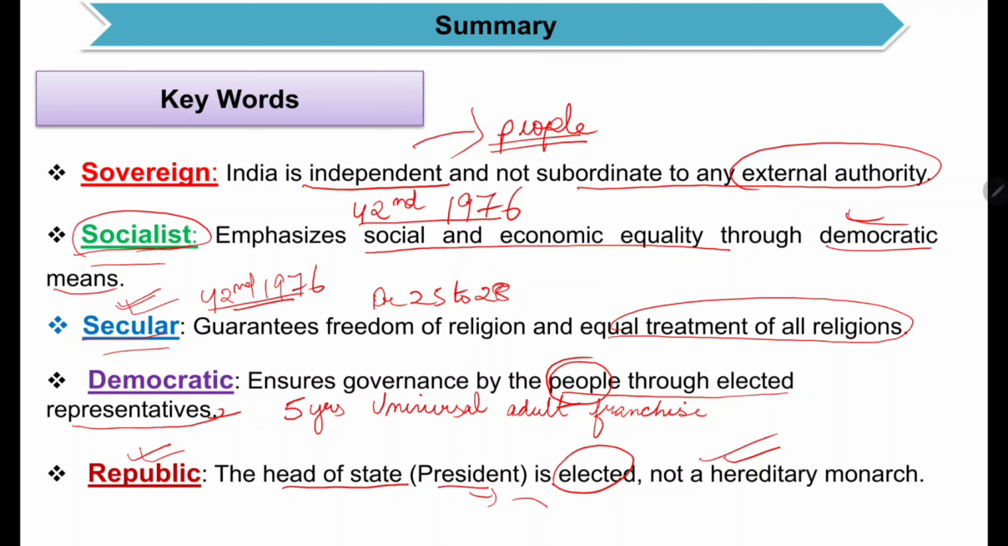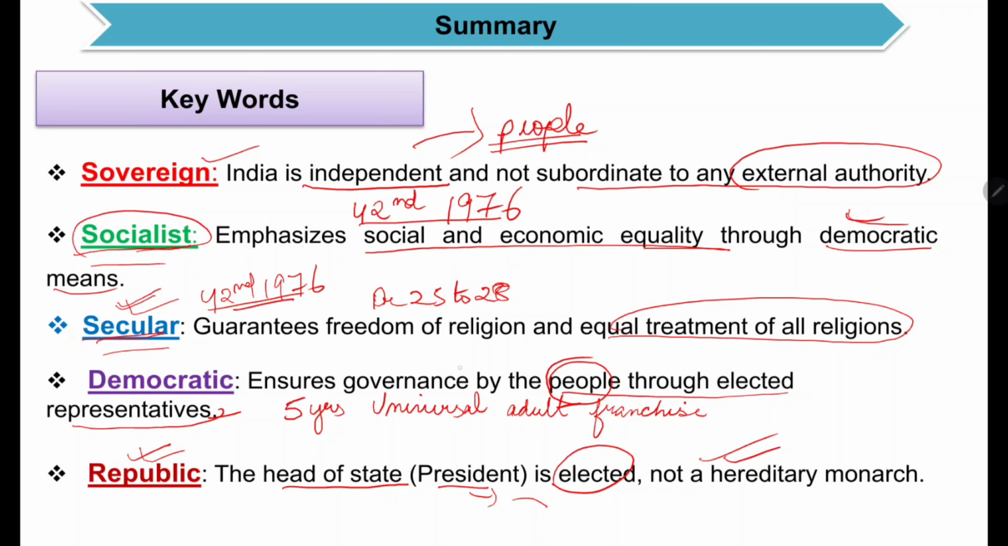So I hope these keywords are clear. Sovereign, that means we are free, isn't it? India is an independent country. Socialist, equal distribution of wealth, social and economic equality should be brought through democratic means. Secular, no religion is given any special treatment or special importance. All religions are equal. There is no state religion.